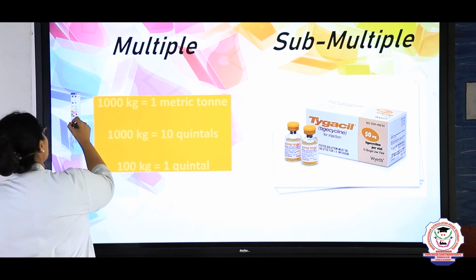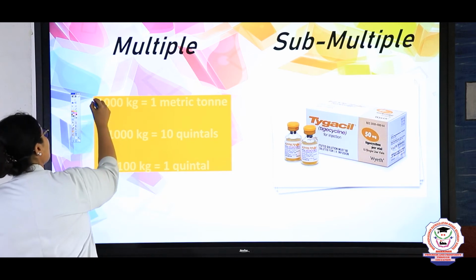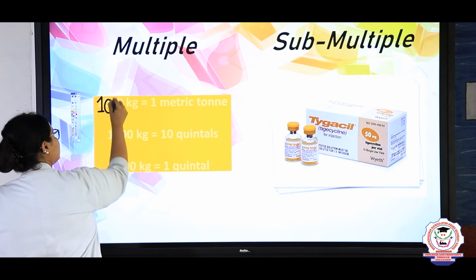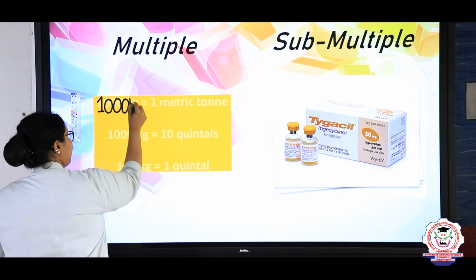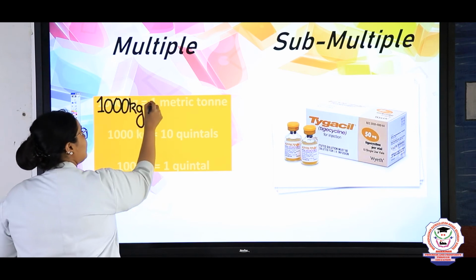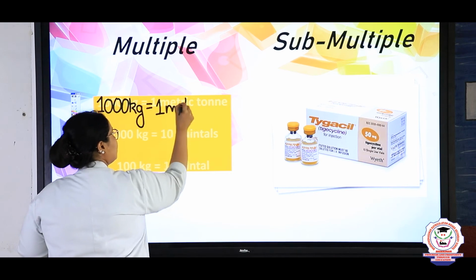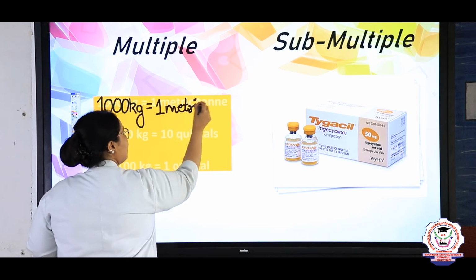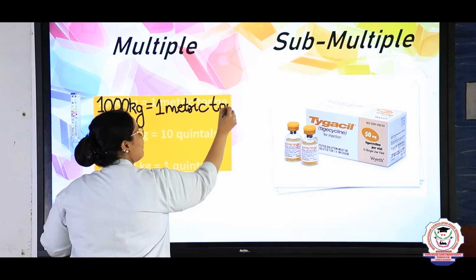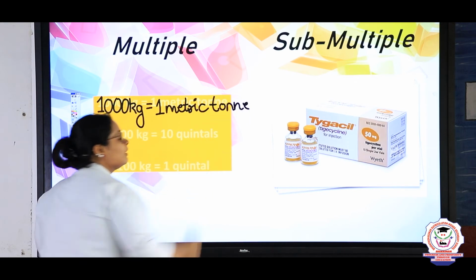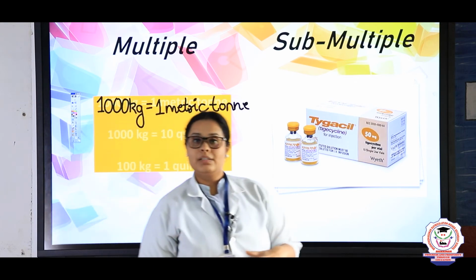So here, if you are saying multiple of kg, 1000 kg will be equal to 1 metric ton. You would have heard about ton, right children? Ton is for heavier particles, okay?